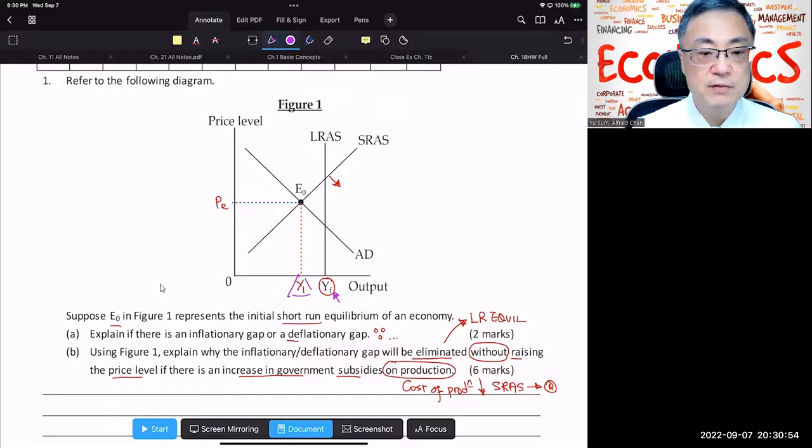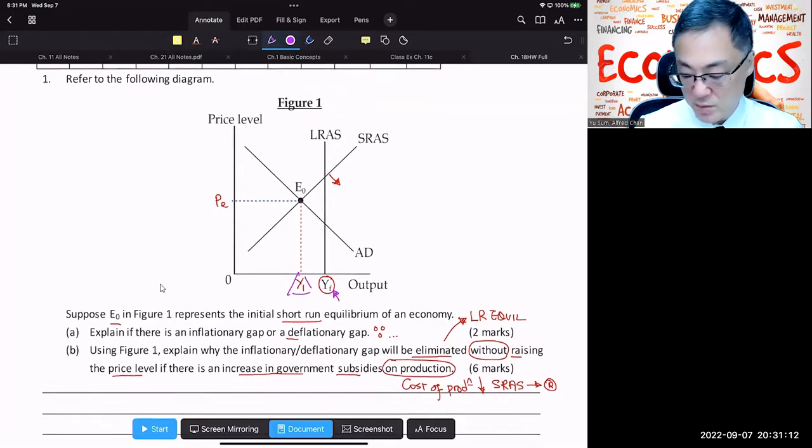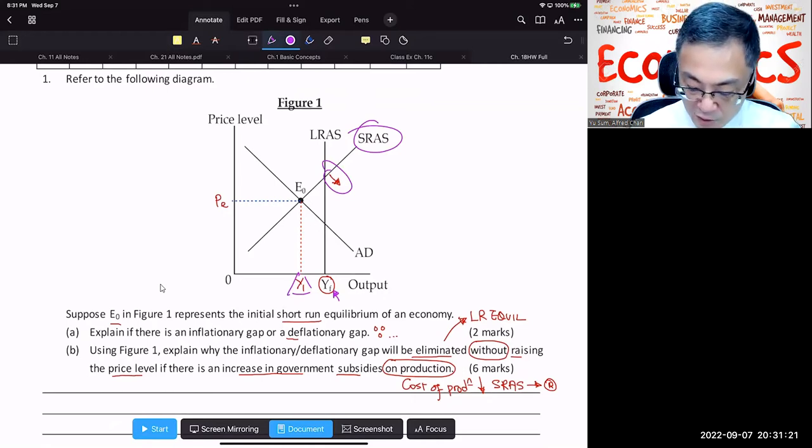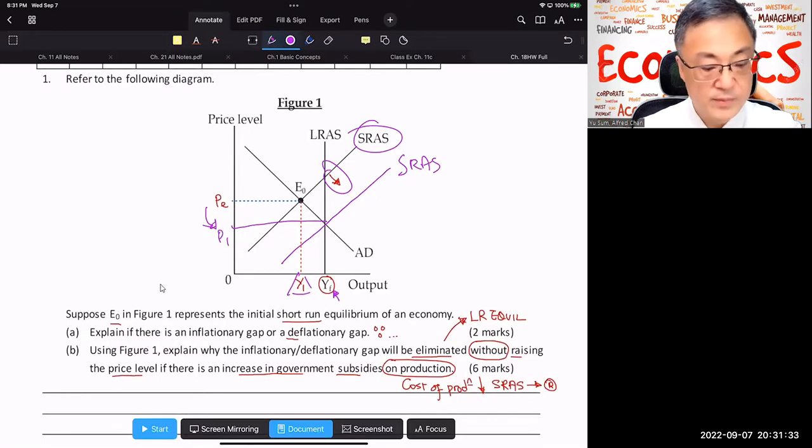So much for that. Using figure 1, explain why the deflationary gap will be eliminated, that means it is going to achieve long-run equilibrium without raising the price level, if there's an increase in government subsidies on production. Well, with the subsidies on production, the cost of production is going to go down. Therefore, the SRAS curve is going to shift right to SRAS1. All right, the price level won't increase. Instead, the price level will go down. Okay, so this is how it is done, right?